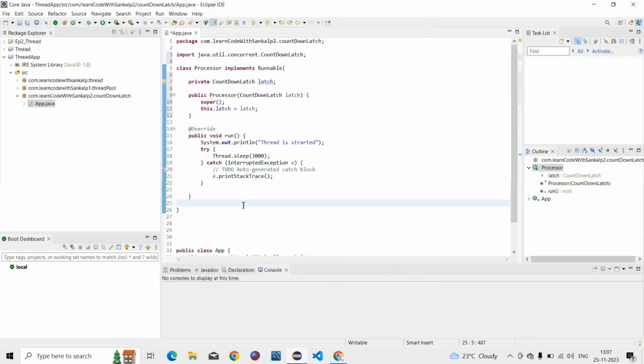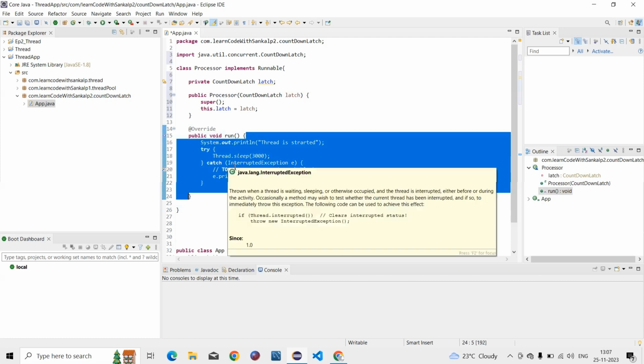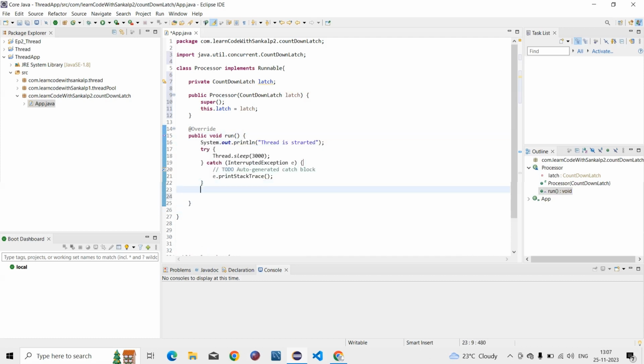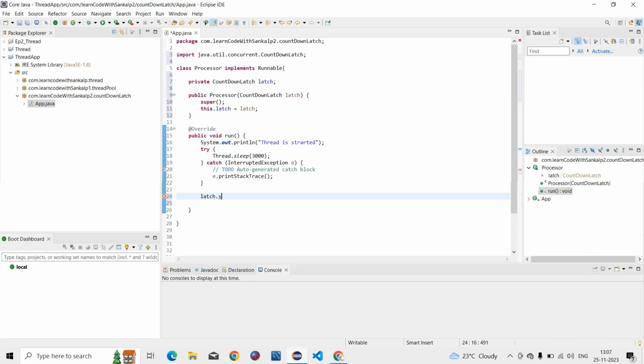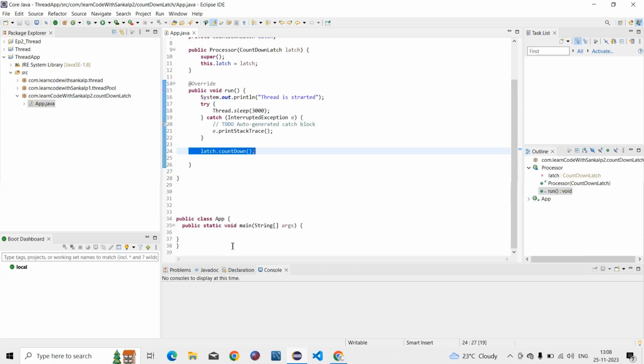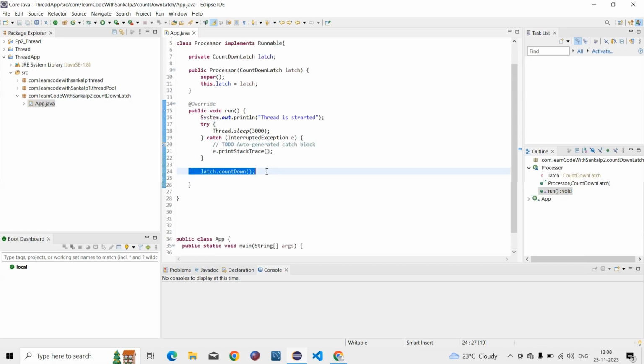Then we call the countdown method, so we configure latch dot countdown inside the run method. Countdown means it will be counting down, for example 3, 2, 1, and then the thread will be started.